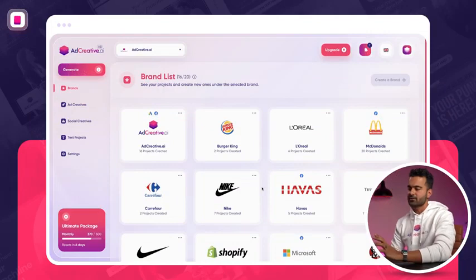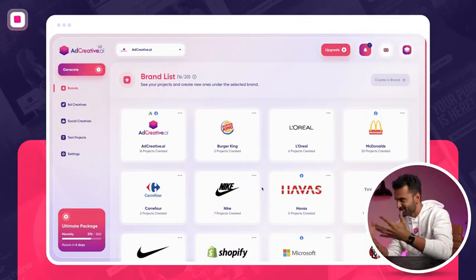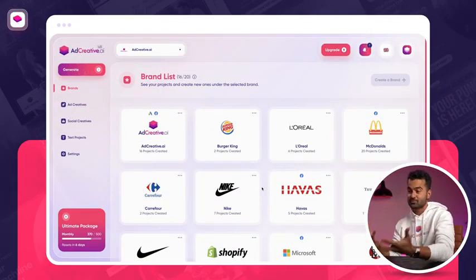So let's directly dive in. I'm on the new user interface of AdCreative.ai. You're going to see that it's a bit more polished, it's a bit different, it's a bit new. So let's go ahead and create our first project.